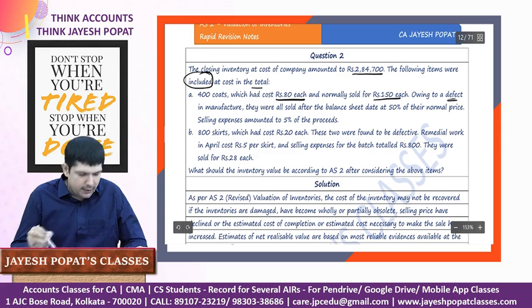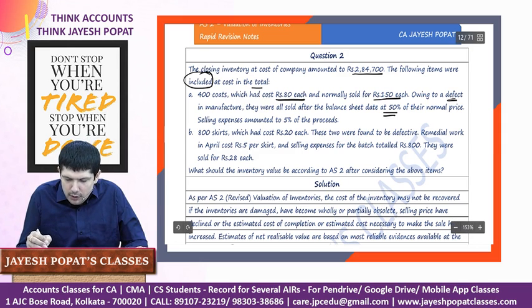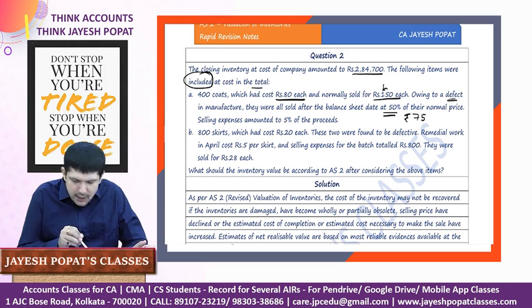Owing to some defect in manufacturing, they were all sold after the balance sheet date at 50% of the normal selling price. So 50% of the normal selling price would mean rupees 75, because the normal selling price is 150 and the cost per unit is 80.